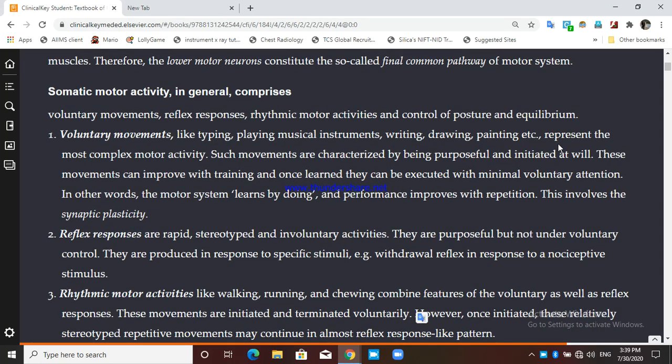What actually is somatic motor activity? It consists of voluntary movements, reflexes, rhythmic motor activities, and also posture and equilibrium, maintaining the posture and equilibrium. Any type of voluntary movement, like typing, playing a musical instrument, writing, drawing, painting, represents the most complex motor activity.